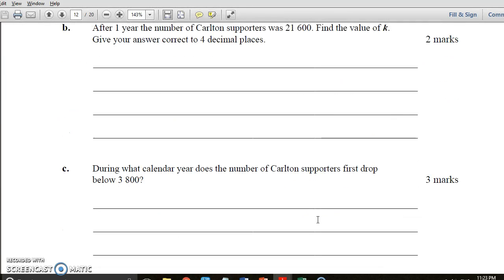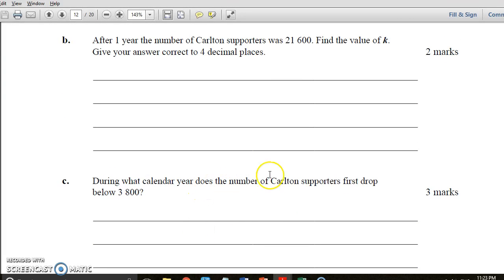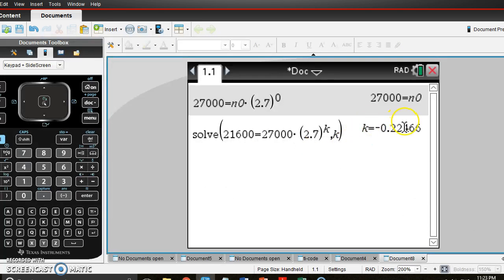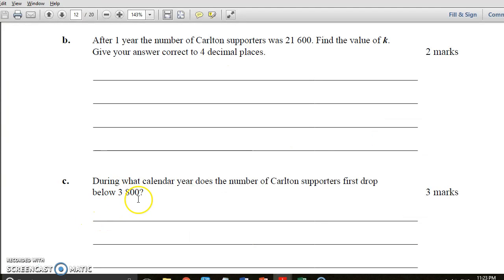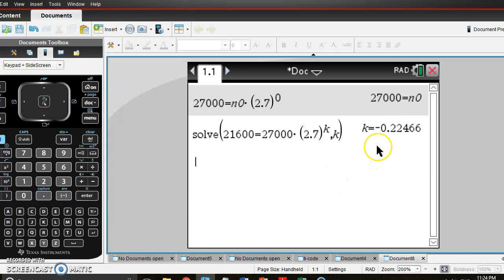Now, during what calendar year does the membership first drop below 3,800? So now we've got a value for k, and we've got a value for N naught. We're looking for when it first drops below this. There's a couple of ways we could graph it, or we could just solve. So we're going to solve for t. We're going to say solve 3,800